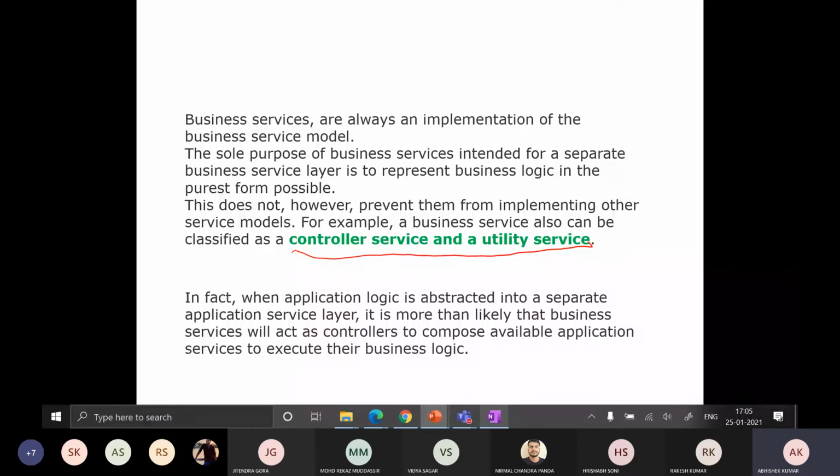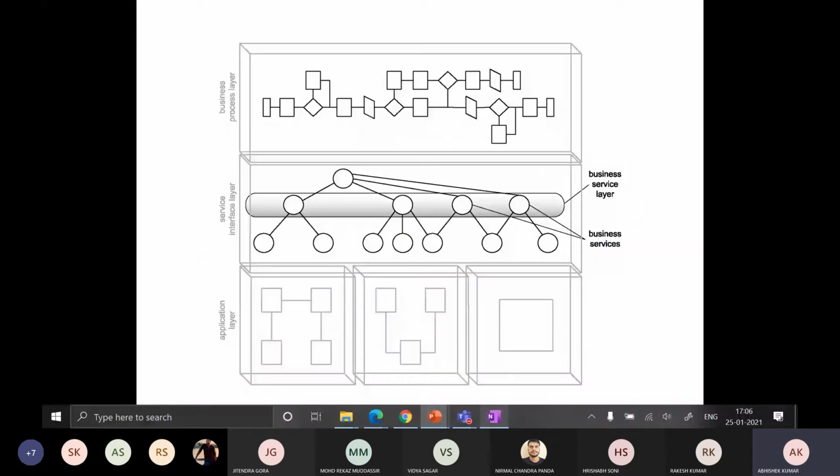So in fact, when application logic is abstracted in a separate application service layer, it is more likely that business service will act as a controller to compose available application services to execute their business logic, right? It is talking about this part.